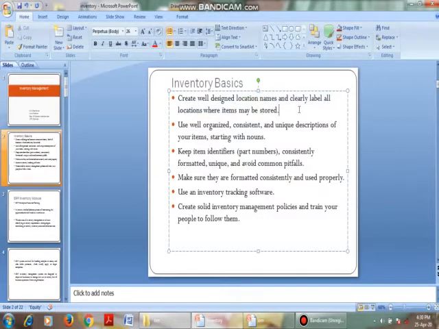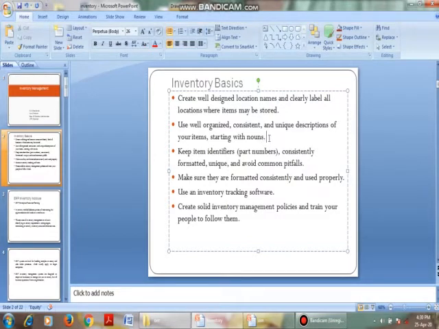See, the raw material has to be kept at one place. Based on the date, based on the order, based on the quality, the raw material has to be placed at different locations, with the names clearly labeled.